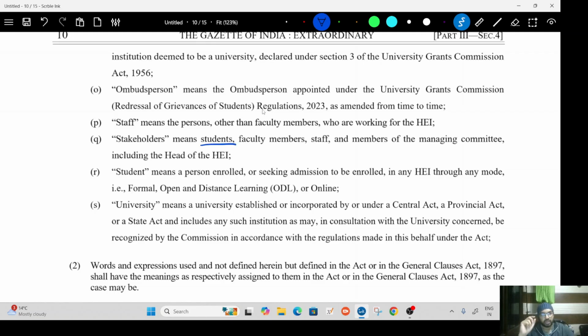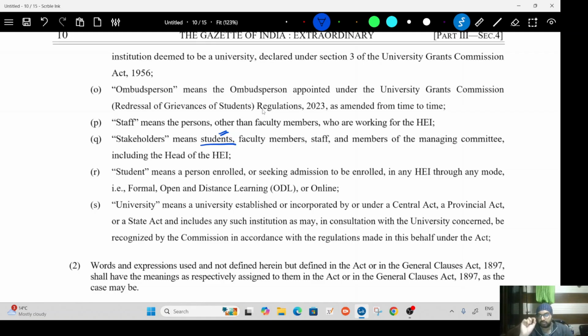Means a student. Now this definition, this student, becomes important because most of the people who are protesting are saying that the students of a particular caste group will face discrimination because they are not included in this definition. So if we understand the definition of student, and they are removed from the definition of student, then they are right. If not, then they are misinformed.